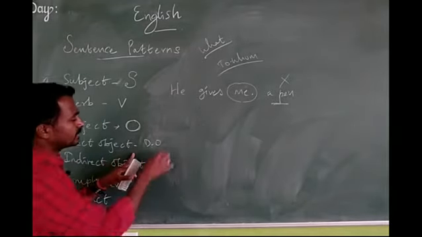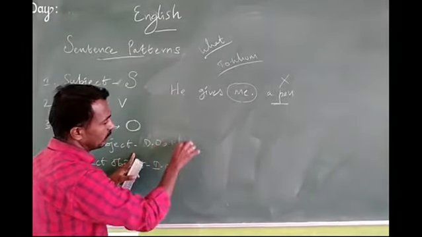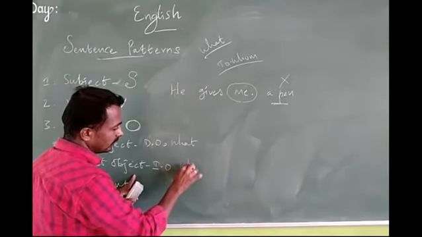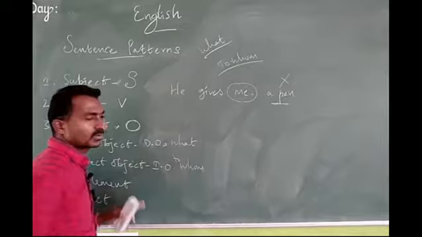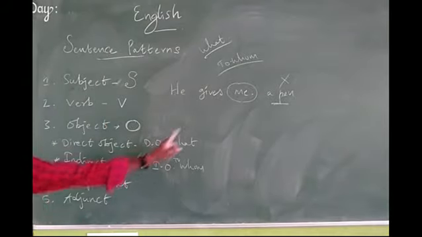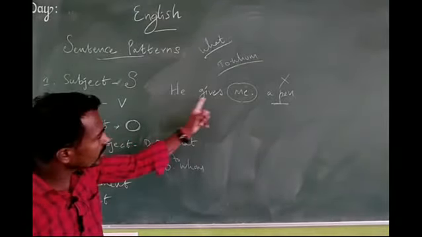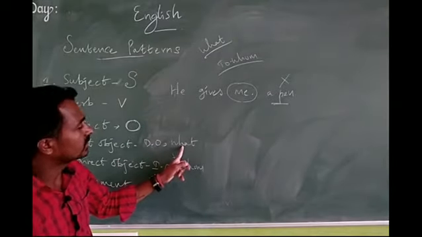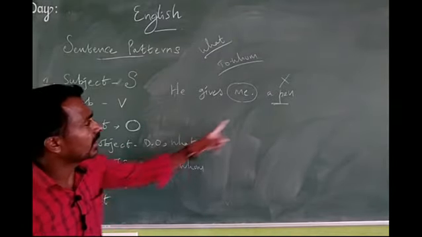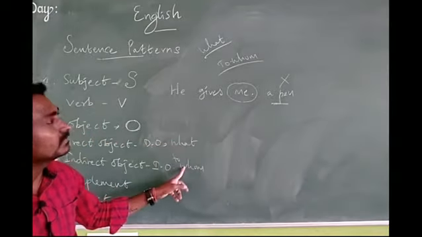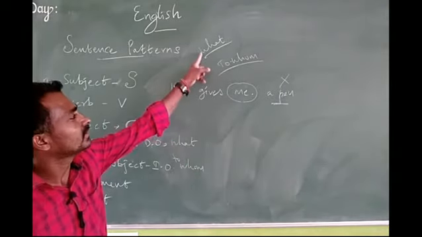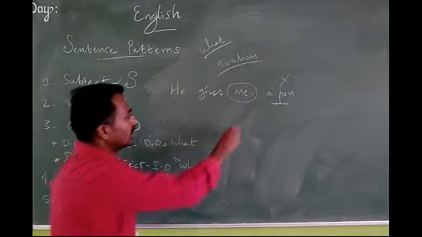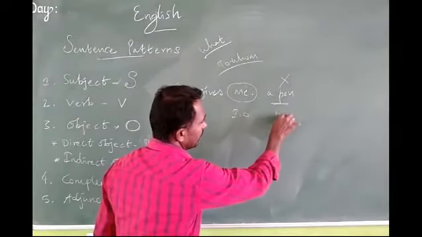Here the direct object answers the question what. That indirect object here is mentioned as to whom. To whom. That's why you know what and whom. Here see the board. He gives me a pen. Here what? What does he give? A pen. To whom does he give? Me. So here we can easily identify IO and DO.